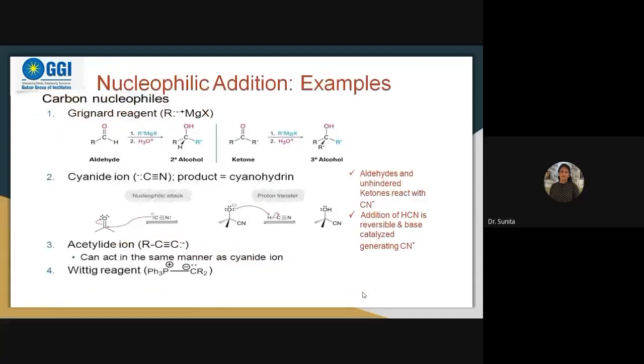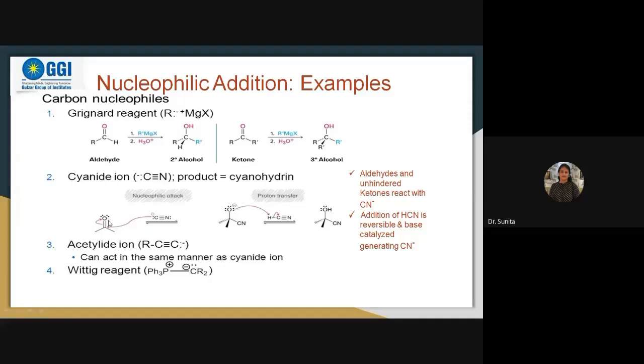Now, some other examples I have written over here. You can see the aldehyde, and if we carry out these reactions like this, there will be the generation of OH, and then if this group gets converted into a single bond and the charge is positive, then H can get attached over here. Similarly, we can get the tertiary alcohol.